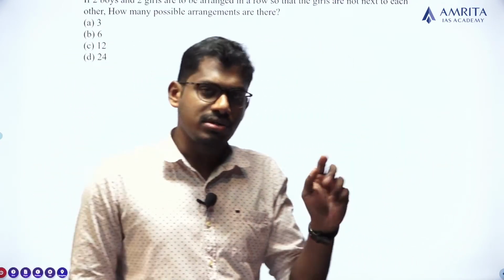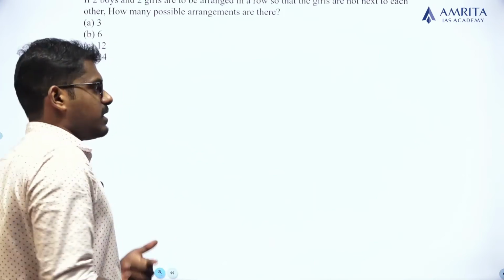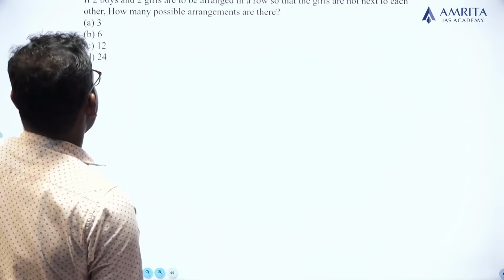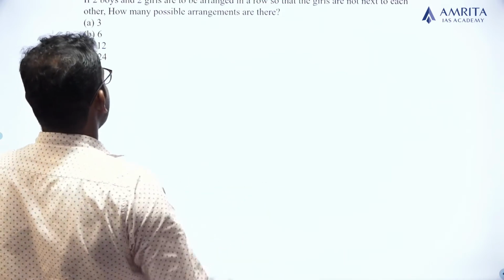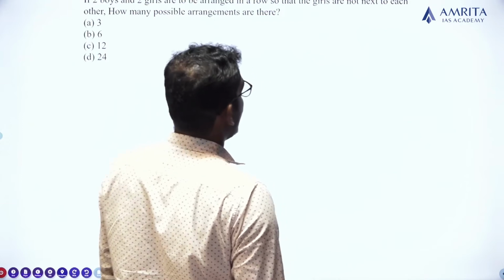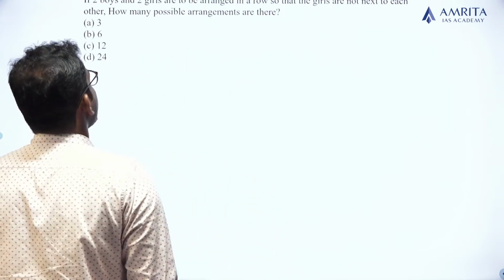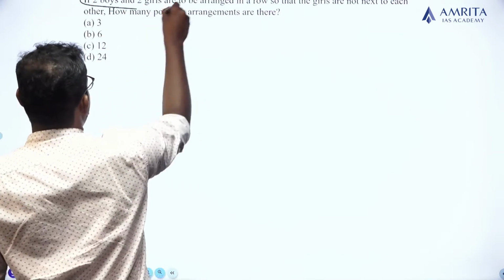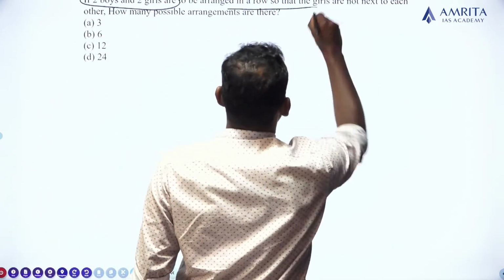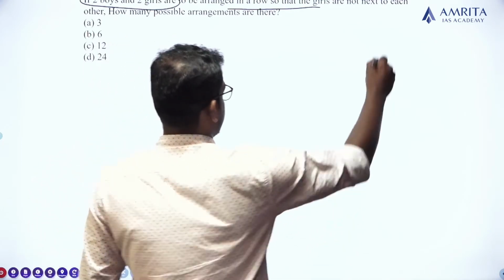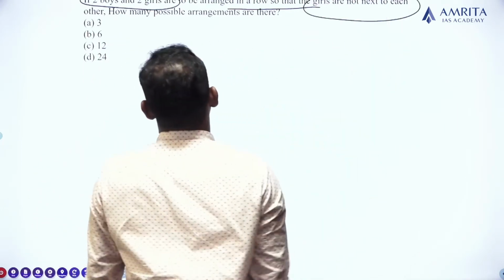because here the game is in a different style. Okay, let us look at what actually the case is. The question says, if 2 boys and 2 girls are to be arranged in a row so that the girls are not next to each other, how many possible arrangements are there? There are 2 boys and 2 girls arranged in a row so that the girls are not next to each other.